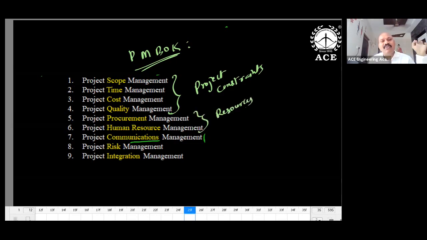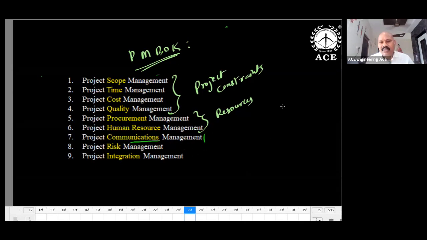Okay, resources and the purchasing of resources. Once you complete this, then communication means the different people we are using and the different disciplines we are involving in the project. So there is a need for some coordination, and for that, communication is important. The project manager is going to be a good leader, and he has good communication. So he has to maintain good relations with all engineers. So communications management is again a part of the total project.